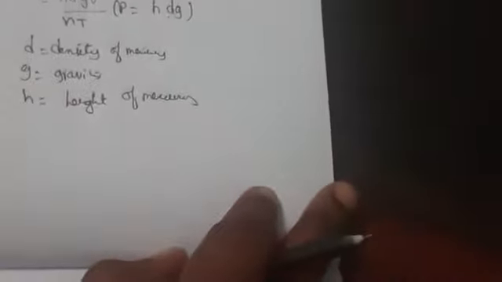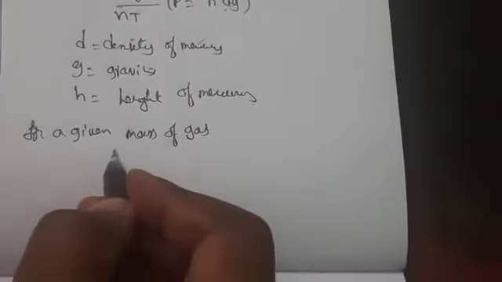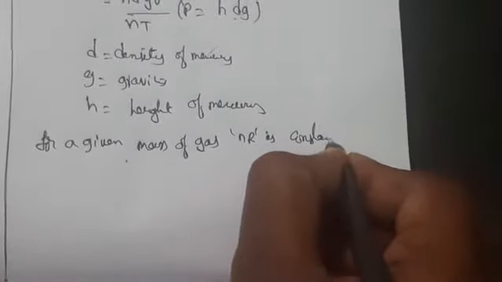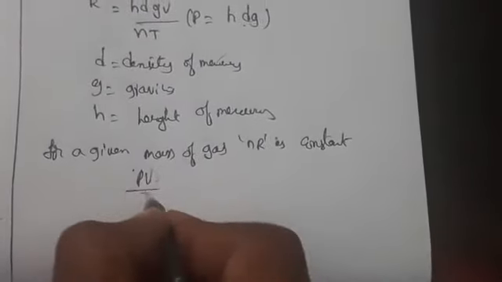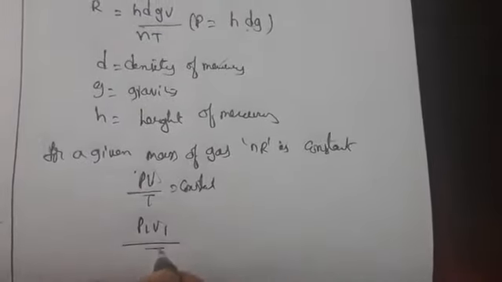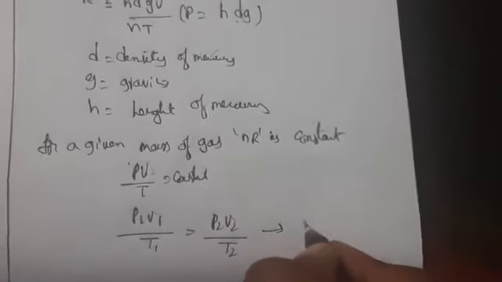Okay, so for a given mass of gas, n and R are constant, then PV by T will also be constant. So for a given mass of gas, PV by T equals constant. So here P1V1 by T1 equals P2V2 by T2. This one we call the equation of state.